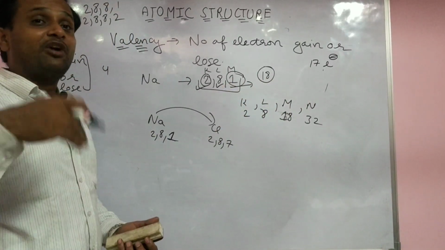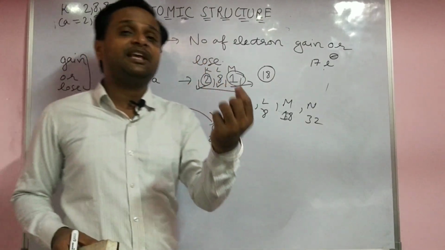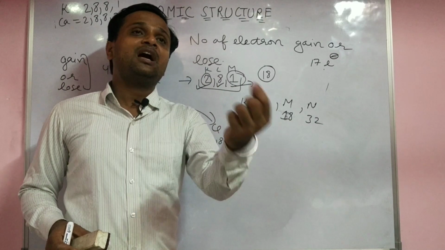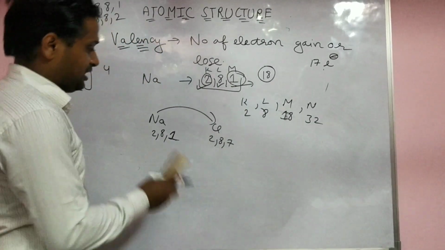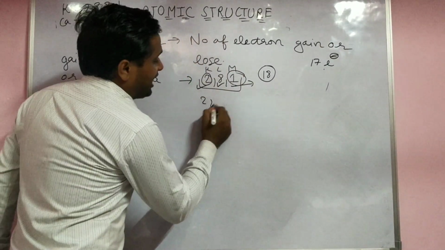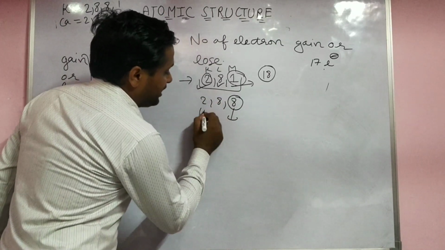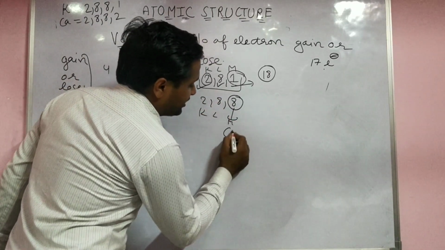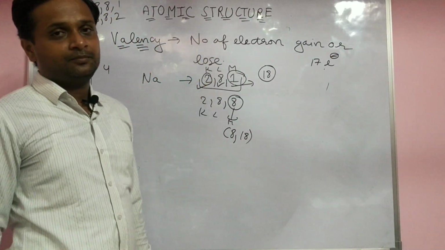So they are satisfied with 8. If it cannot complete 18 electrons, then why not complete just 8 electrons? This is the octet rule. There was the octet rule. Keep in mind. So sodium tries to complete 8 electrons in the third shell, the KLM shell. In the third shell, 8 is also stable, 18 is also stable.